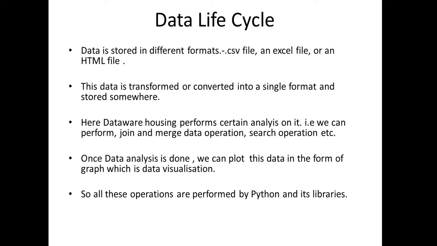To study further, let us see what the data life cycle is. The data can be stored in different formats, such as a CSV file, Excel file, or HTML file. So the first step is to convert or transform your data into a single format and then store it somewhere. Then from there, the data warehousing task is to perform certain analysis on it, meaning joining of data, merging of data, searching of data, and so on.